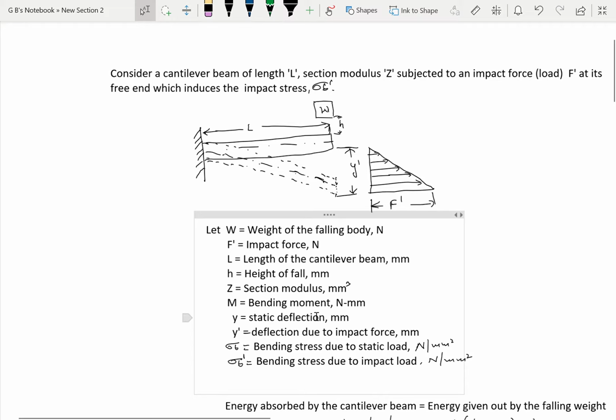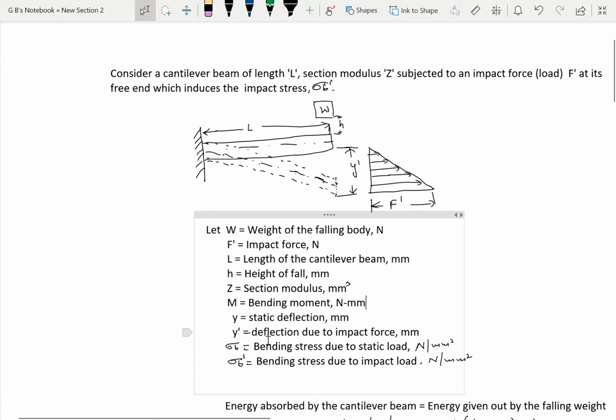Static deflection is nothing but the deflection due to static load. If you keep this weight W gradually or slowly at the free end, whatever the deflection in the cantilever beam is denoted by Y, and it is the static deflection.